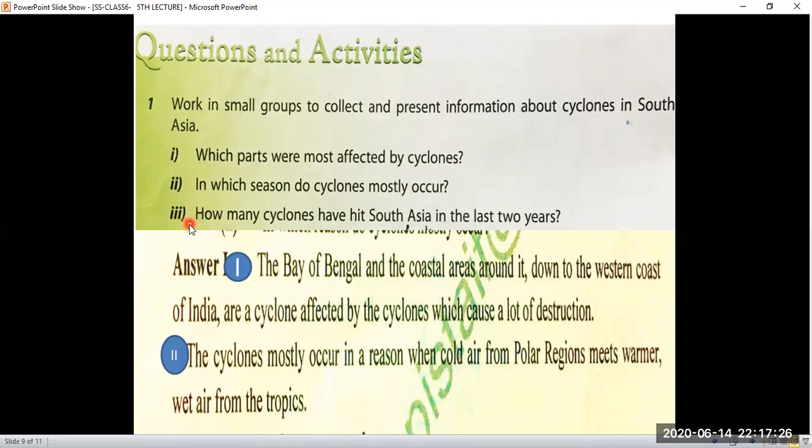And question number three, which is your homework: how many cyclones have hit South Asia in the last 2 years? You can search on the net and get the answer to this question. Now the second portion of our exercise is to complete these paragraphs, and this is your homework. You will complete these fill in the blanks. You can read it well from the book, lesson 3, and then you can easily find the answers to these blanks.